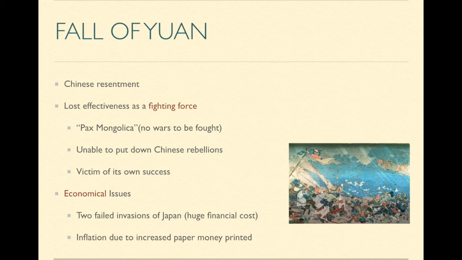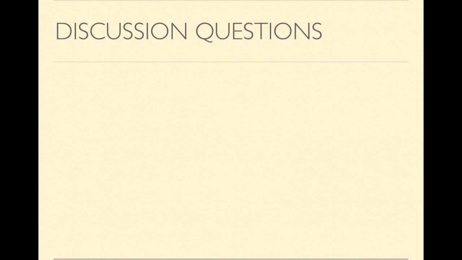There was also inflation due to increased paper money printed, as mentioned before. Because of the inflation, prices increased, and this angered the Chinese as well. So all of this will eventually lead to the fall of the Yuan Dynasty, like many other dynasties, with these themes of economic issues and resentment from the common people.